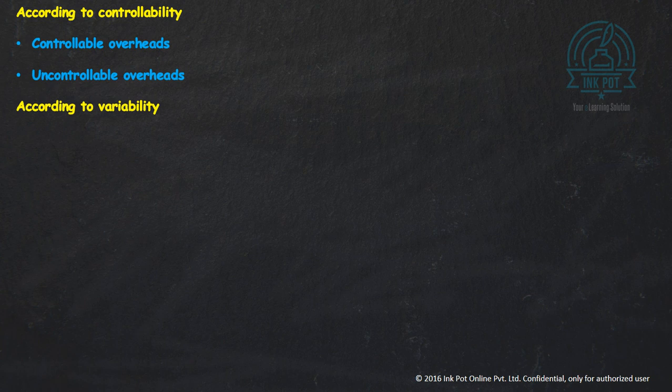Next is according to variability. We have fixed overheads, variable overheads, and semi-variable overheads. We all know that the overheads which do not change with the change in output are known as fixed overheads, like rent, insurance, plant and fittings, and salaries. They do not change with the change in output. Even if we are producing zero product, we still have to pay the salary to the manager. So it is a fixed overhead.